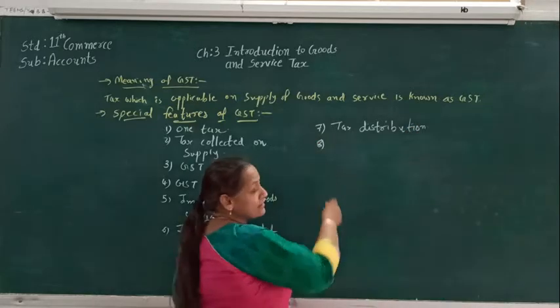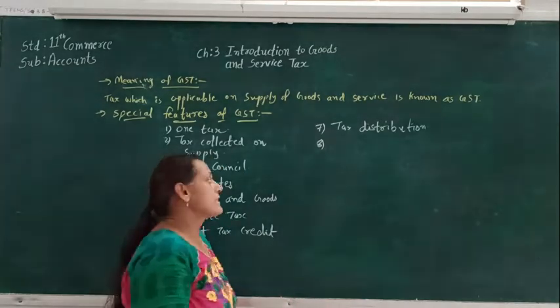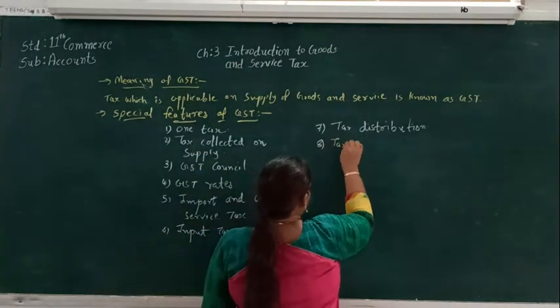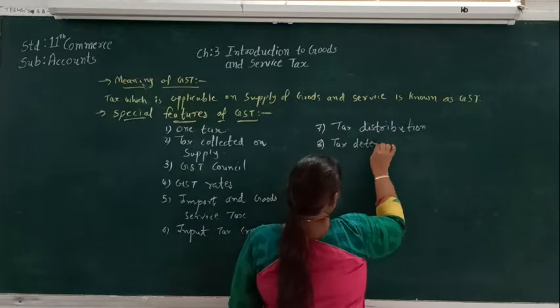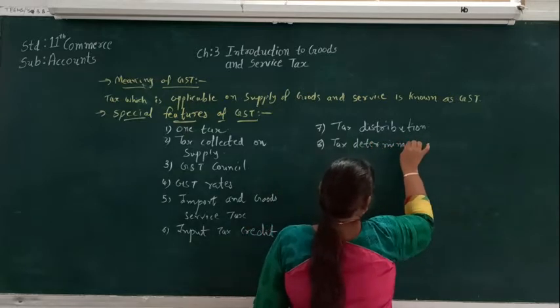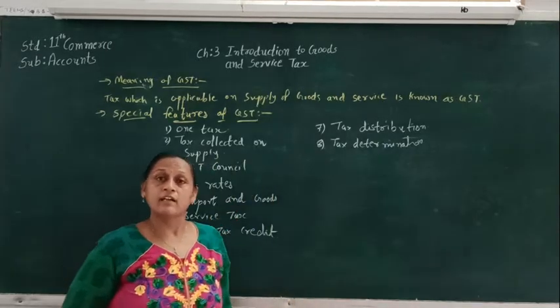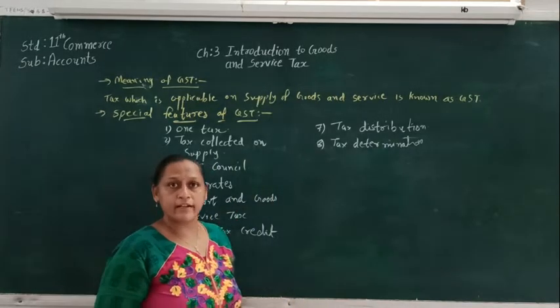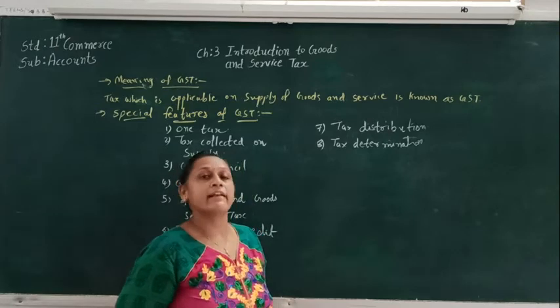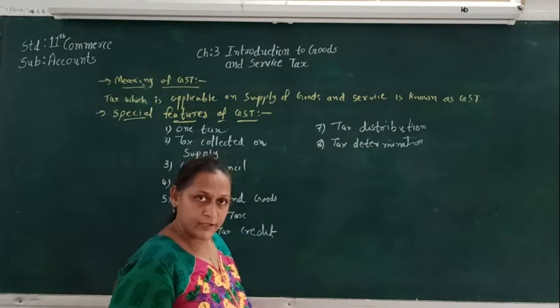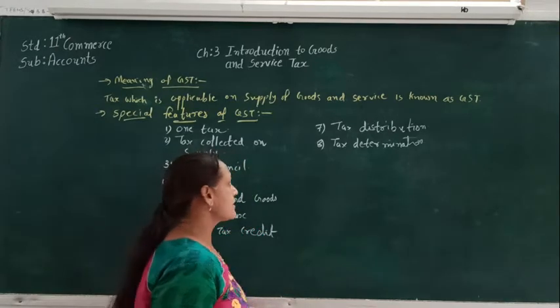And the next feature of GST is tax determination. Here the tax is already determined and prescribed in the schedule, and according to that only tax is levied on the different goods and service.